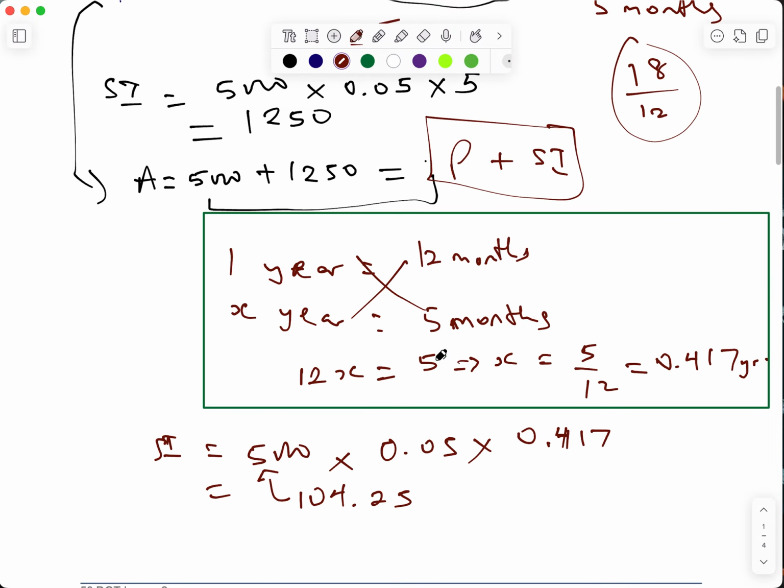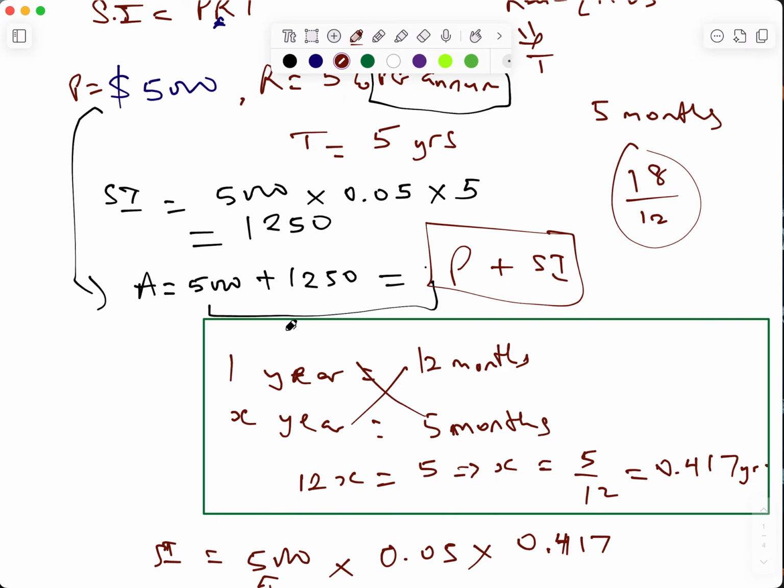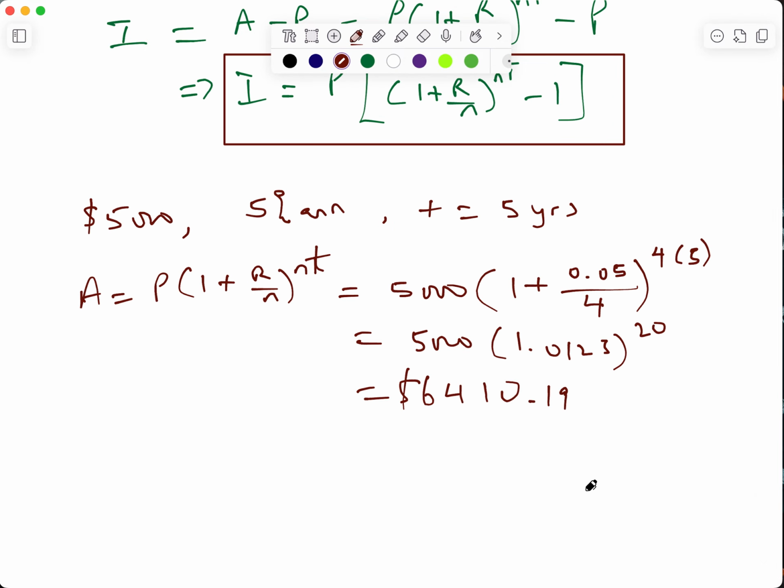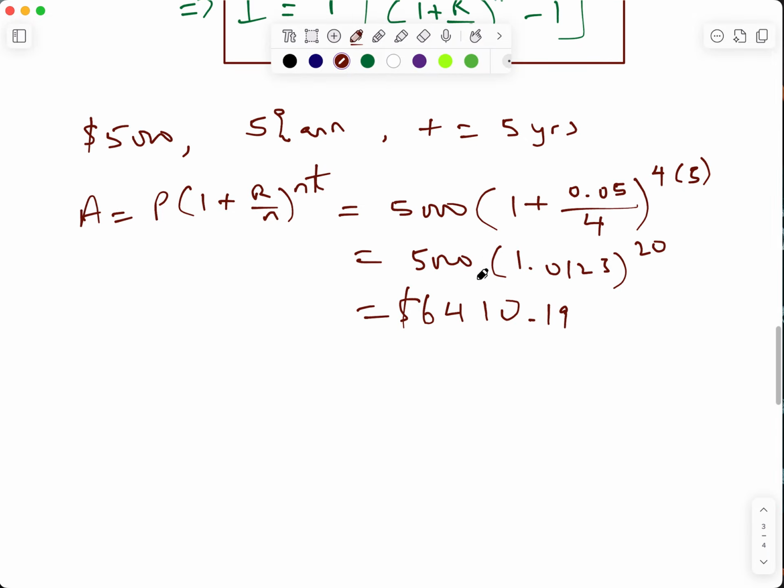So let's see how this compares to the simple interest one. When we did simple interest, we got 6,250. And here we have 6,410. You can see the difference. In fact, the difference always shows when you have a longer time. Imagine you have to do them for 10 years. The difference would be so clear. I'm giving you that as classwork. Do this for 10 years for compound interest, and for 10 years for simple interest, and see what the difference is going to be. When you do that, you can let me know the difference in the comments.